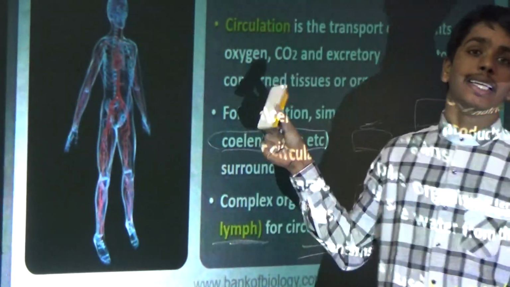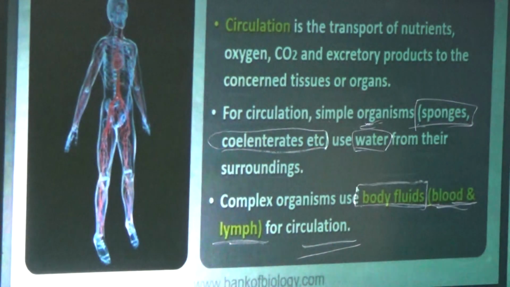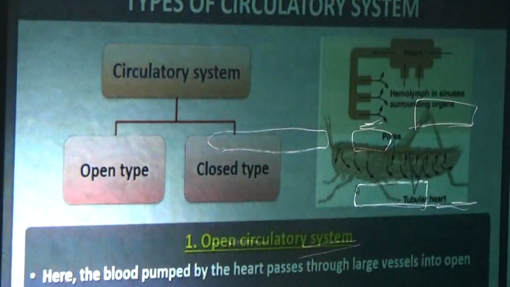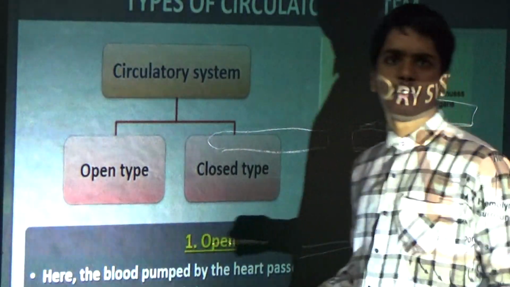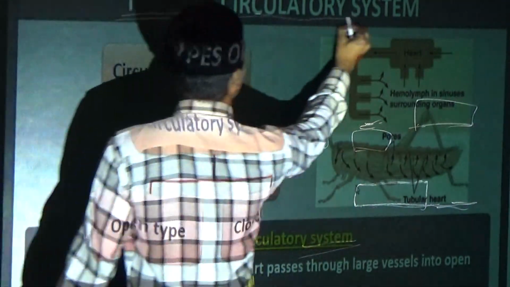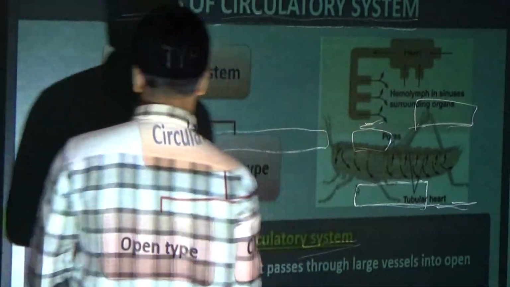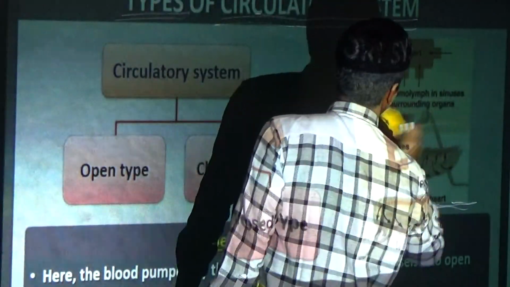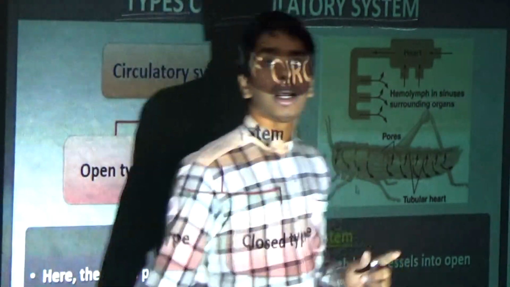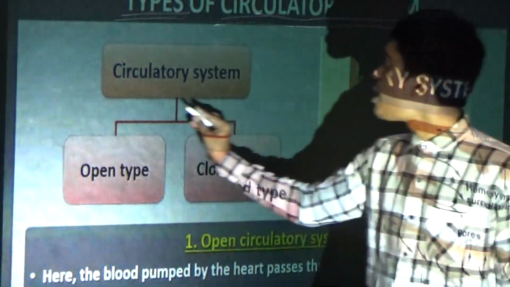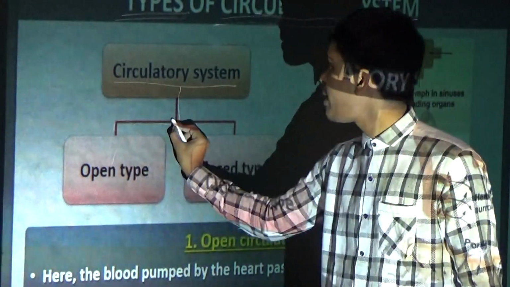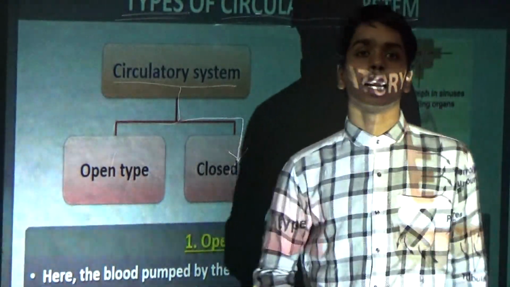Now we will see the types of circulatory systems. The circulatory system is divided into two types: the open circulatory system and the closed circulatory system.